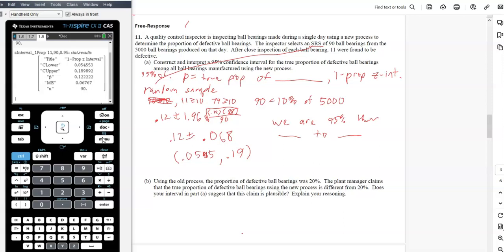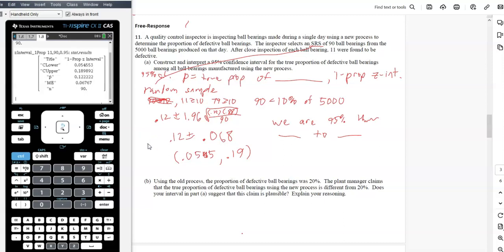Again, I didn't write it all down, but hopefully you're listening to that. You can check the answer key at the end to see if I missed anything slightly there, but that's the idea of it. Using the old process, the proportion of defective bearings was 20%.